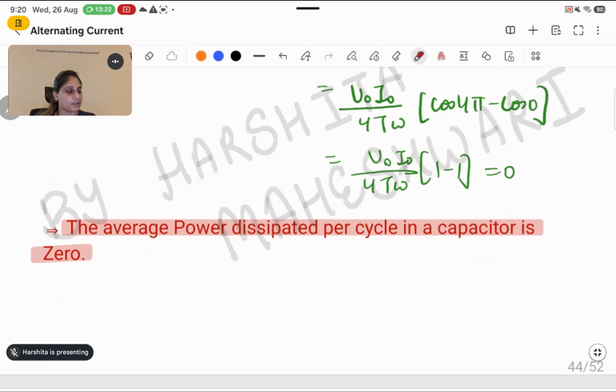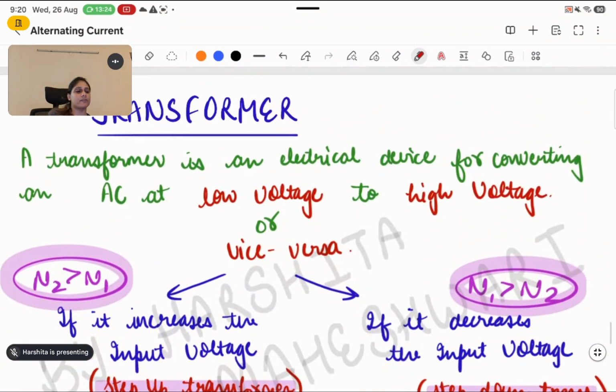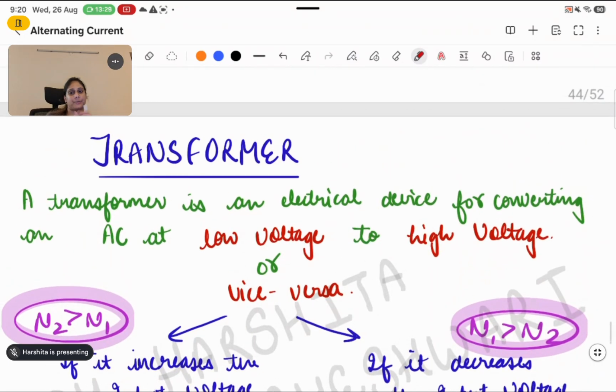Now I have to solve certain question answers, and then in the next lecture we will be left with only two things, transformer and AC generator. Then we'll end this chapter. Thank you.